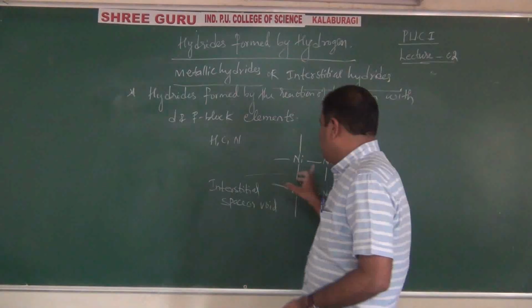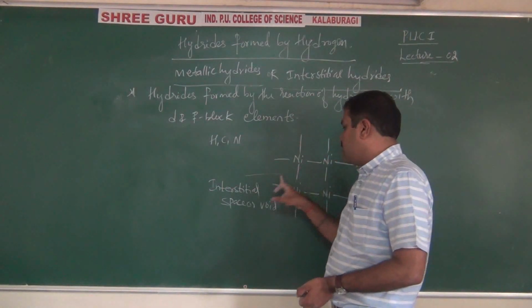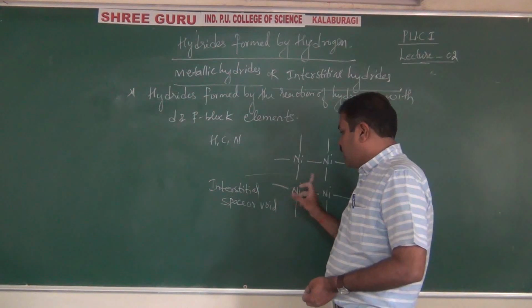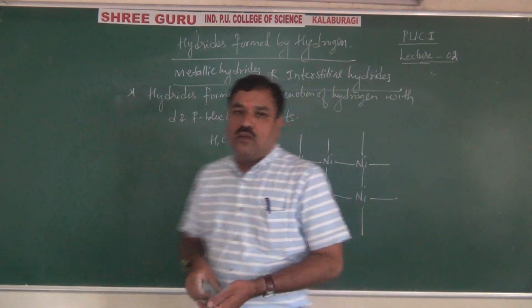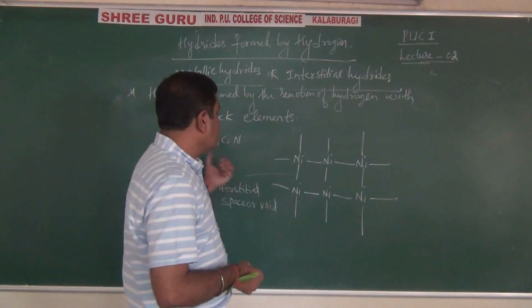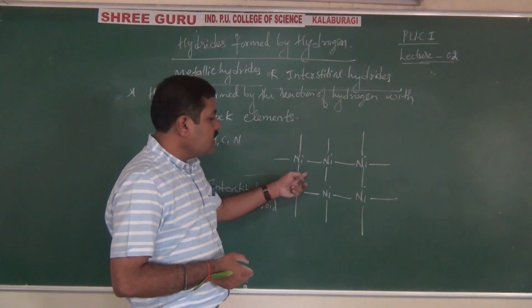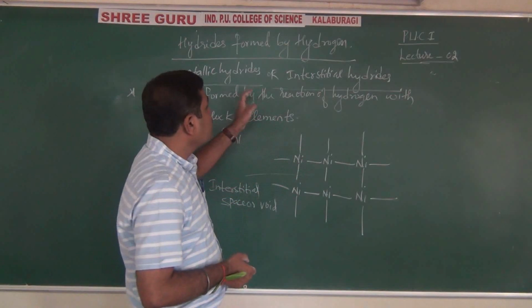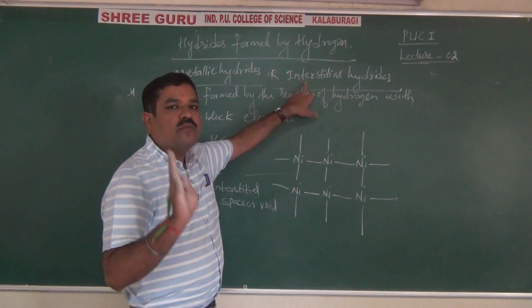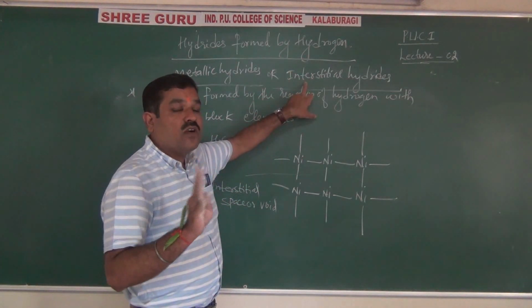Like this, they occupy the interstitial sites. That's why they are called non-stoichiometric compounds, because of their indefinite composition, and interstitial because of these sites. Remember, this is a character of only D and F block elements, not other elements.